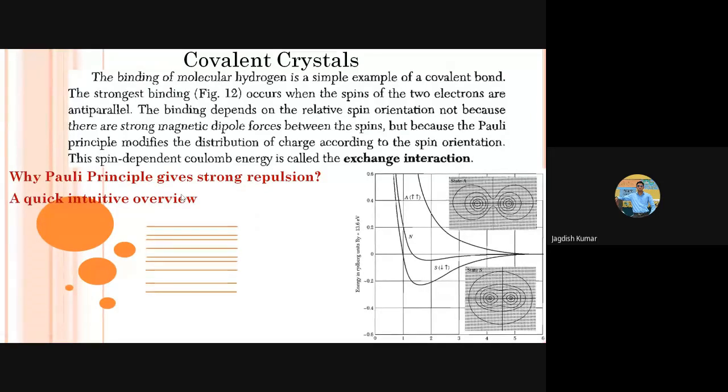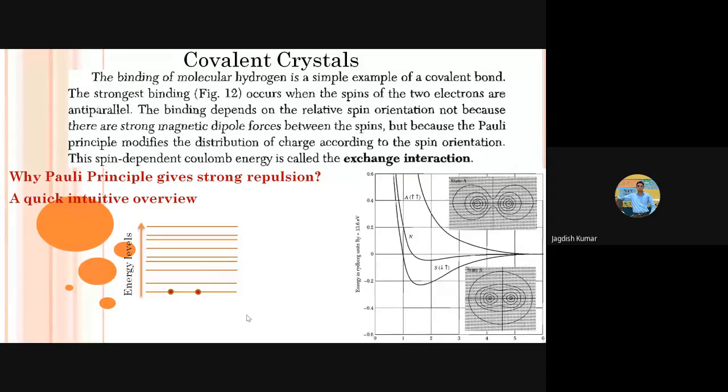Any system actually consists of many energy states, isn't it? So many energy levels. If you take a hydrogen molecule or any atom which has multiple electrons as well, there will be energy states, and electrons are actually sitting in specific energy states. But Pauli's exclusion principle says that no more than 2 electrons can occupy a particular energy state, right?